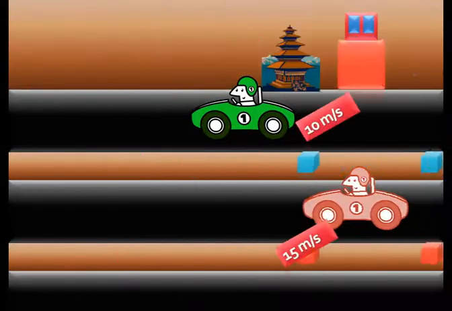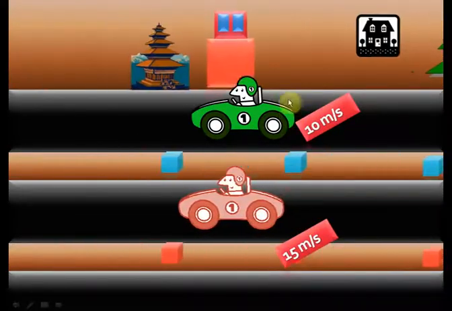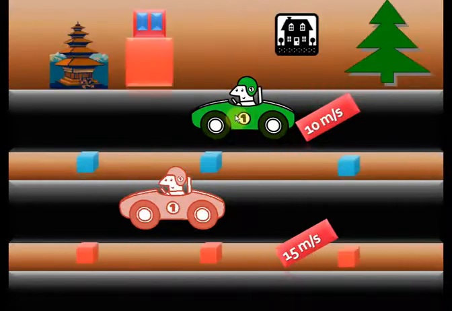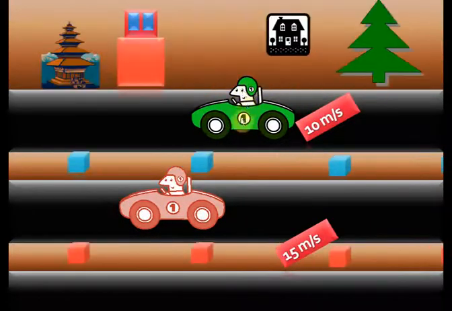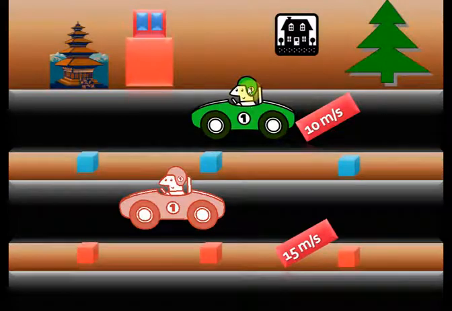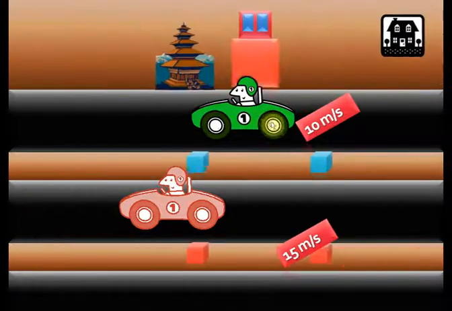Again, let us say that these two cars are moving. The red one is moving at a speed of 15 meters per second and the green one is moving at a speed of 10 meters per second. Now let's try to find out the relative speed with respect to this man who is driving this green car. Now this car is a frame of reference. This observer is sitting in this car, which is itself moving at a speed of 10 meters per second.